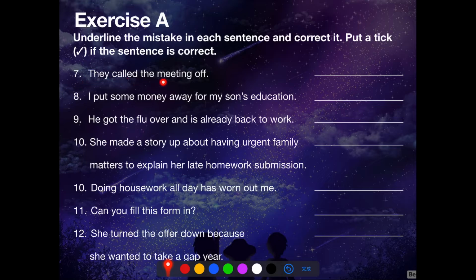Number 7. They called the meeting off. This sentence is correct. Call off means cancelled. Note that call off is separable, and you can also say they called off the meeting.